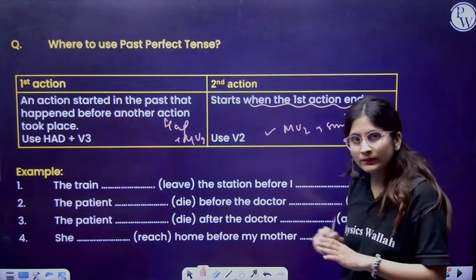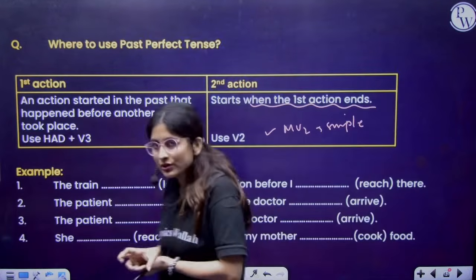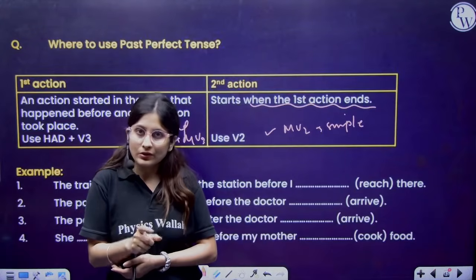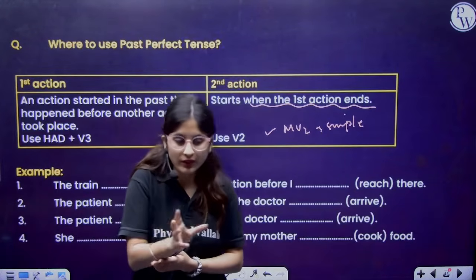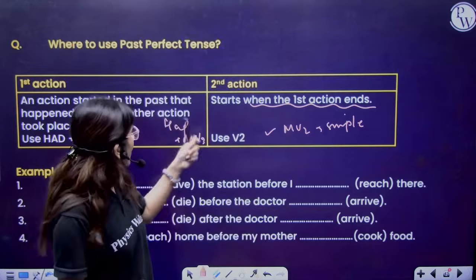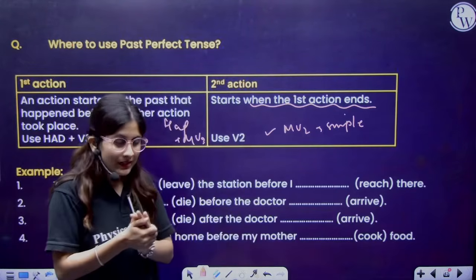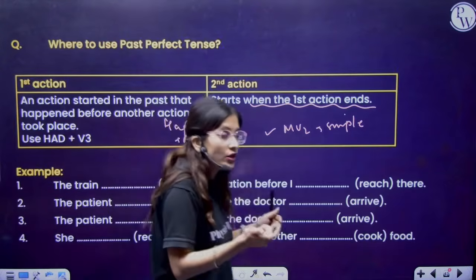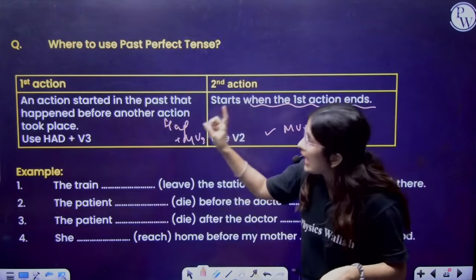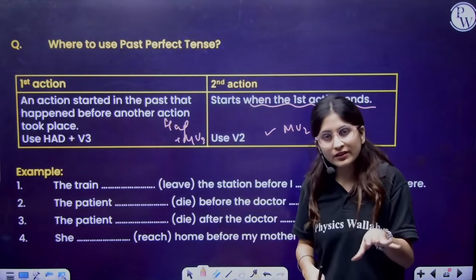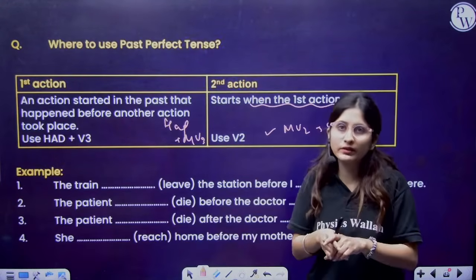Now, got it? If we are talking about an isolated action, we are using simple because we are talking about a particular thing. But if we are talking about an action that happens after the first action ends, then we are using past perfect. An action started in the past, happened before the other action. The first thing is this, and the plot which has been created will be the simple one.